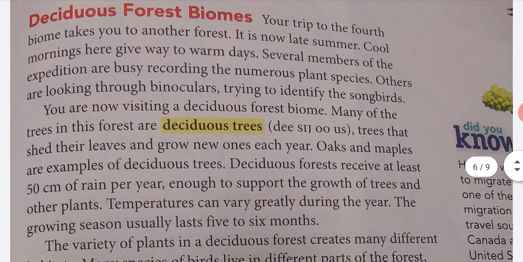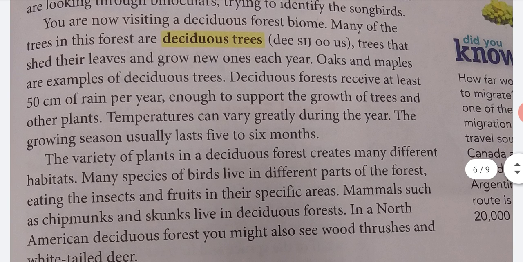Deciduous Forest Biomes. Your trip to the fourth biome takes you to another forest. It is now late summer. Cool mornings here give way to warm days. Several members of the expedition are busy recording the numerous plant species. Others are looking through binoculars, trying to identify the songbirds. You are now visiting a deciduous forest biome.